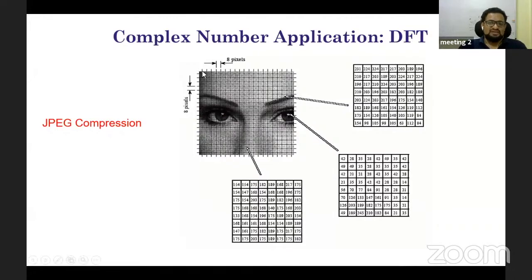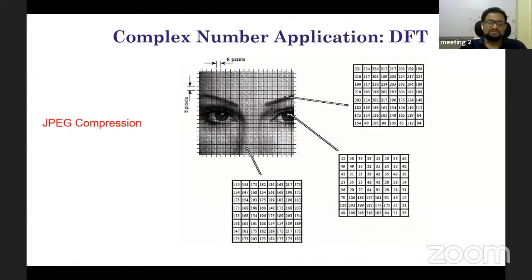The most important signal in JPEG compression is actually the direct current, the DC value. If you use the sine transform, you will lose it, because sine of 0 is 0 and it will not give you the DC value. So JPEG compression uses the discrete cosine transform.